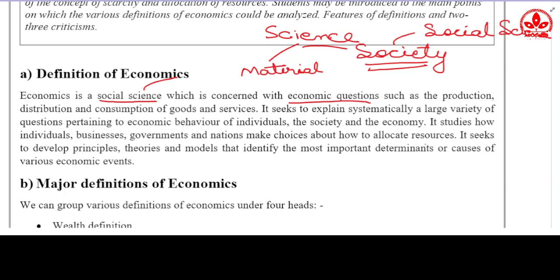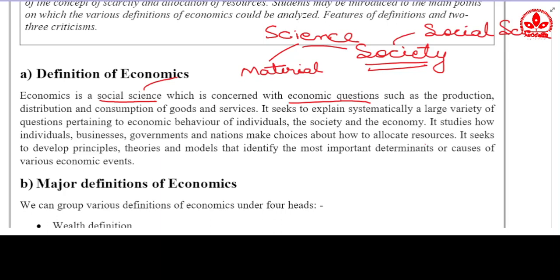Apart from answering economic questions, economics also explains economic behavior of each and every unit, an individual, a group, or the whole economy.